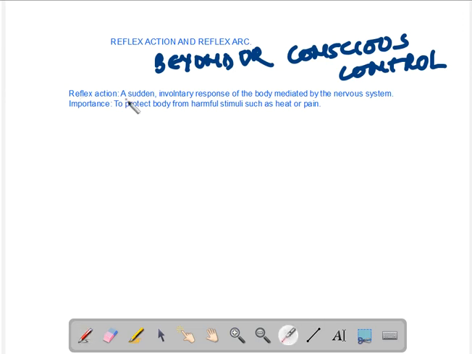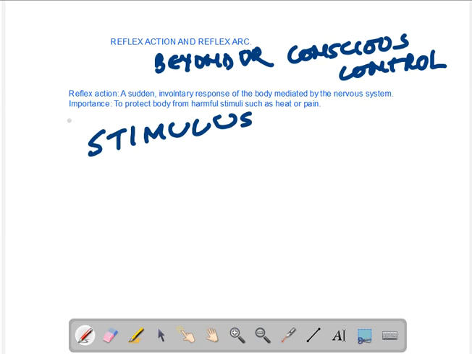So what is the reflex action? It is a sudden, as you saw in a knee-jerk reflex, it was pretty sudden. The dilation of pupil was a sudden reflex. Involuntary response. So a reflex action is a sudden involuntary response of the body mediated by the nervous system. So what is bringing out these reflex actions? The nervous system. And reflex actions are always brought out as a response to some kind of a stimulus.